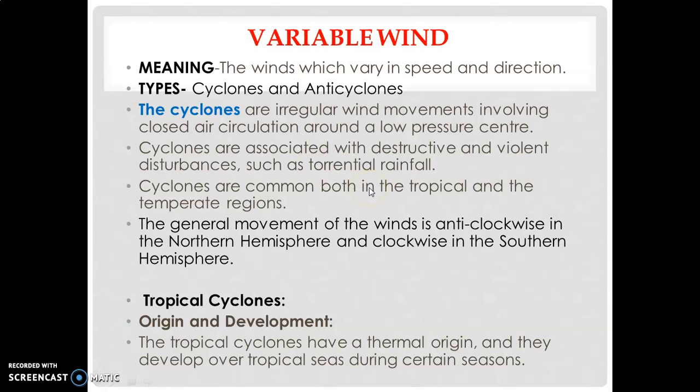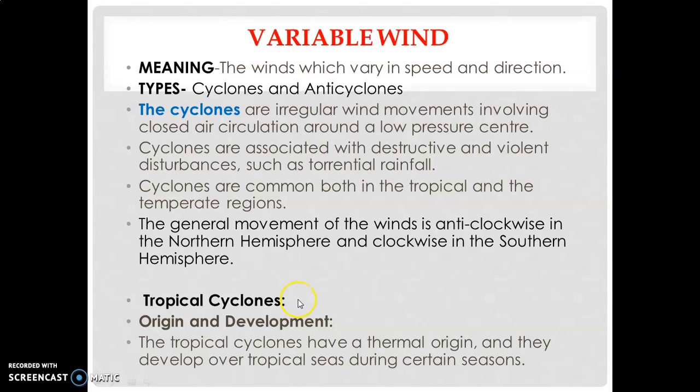As more and more air spirals inward toward the center, new incoming air is forced to rise. So we can say the weather associated with the cyclone is a dull, overcast sky, very heavy rainfall, along with thunder and lightning. Cyclones blow anti-clockwise in the northern hemisphere and clockwise in the southern hemisphere due to the rotation of the earth. There are two types of cyclone, tropical cyclone and temperate cyclone.